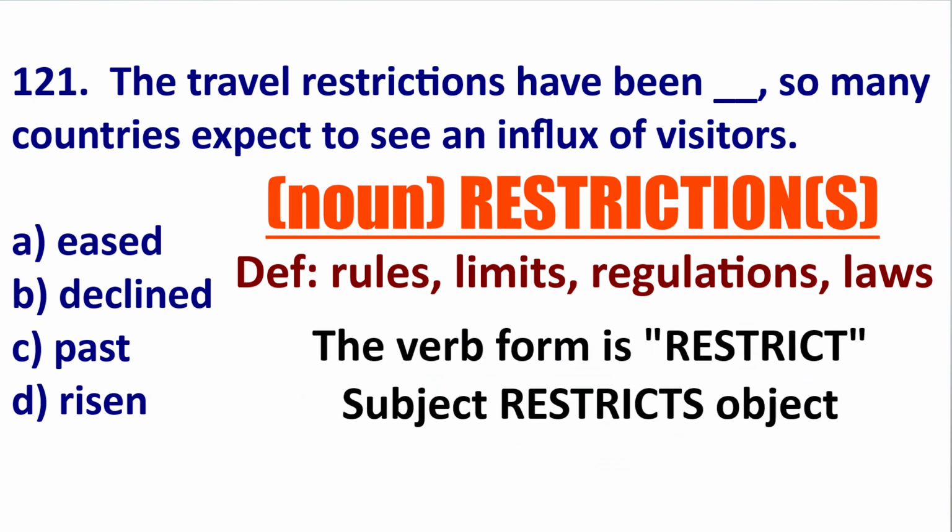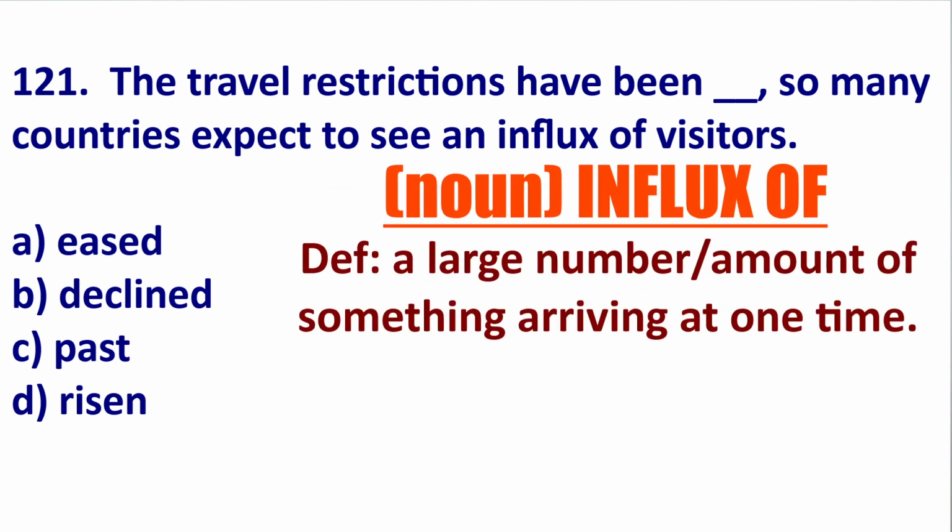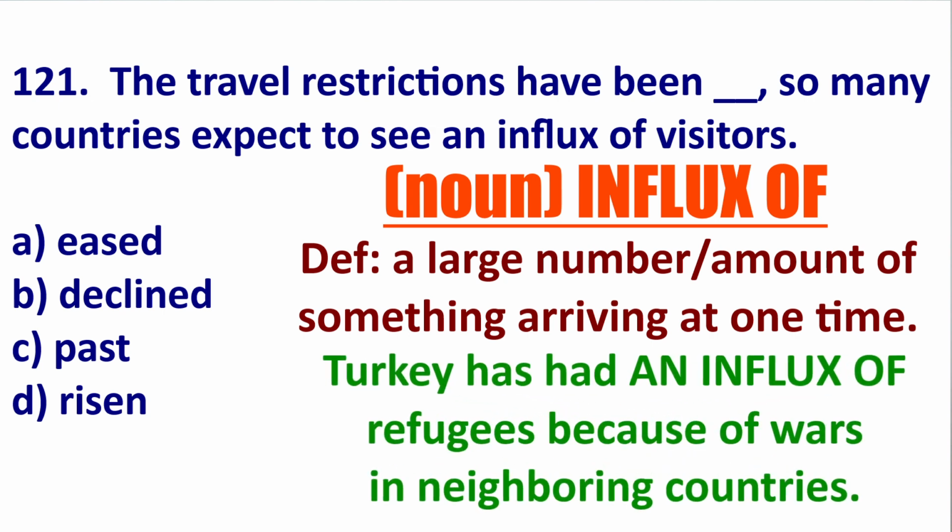Now the verb is restrict. The next word is influx. This is the appearance or arrival of a large number of people or things at one time. The common form is an influx of. For example, Turkey has had an influx of refugees because of wars in the region. This means many refugees have gone to Syria at one time or recently.